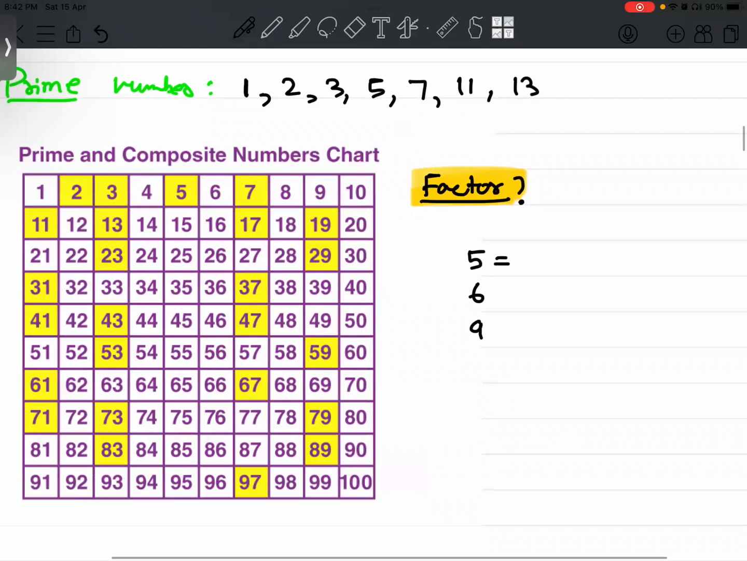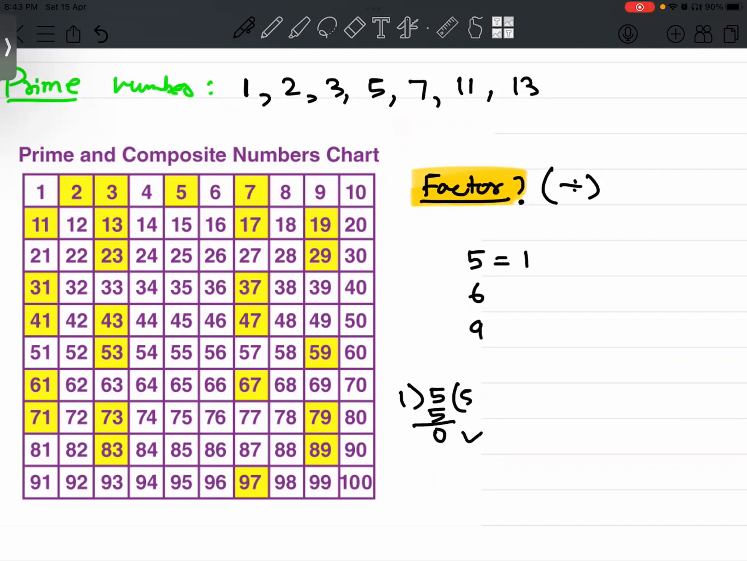5 can be divided by which numbers? It can be divided by 1. If I divide 5 by 1, we are talking about division here only, not multiplication. The remainder is going to be 0. Is there any other number with which, if we divide 5, the remainder will be 0? We can take 5 itself. 5 into 1 gives you 5, and the remainder becomes 0.